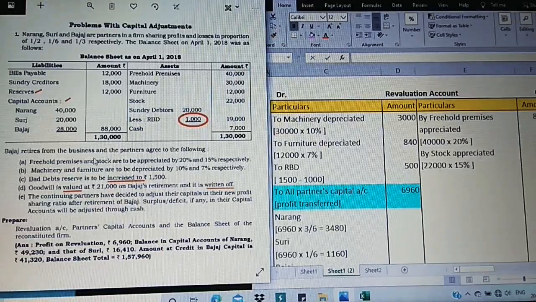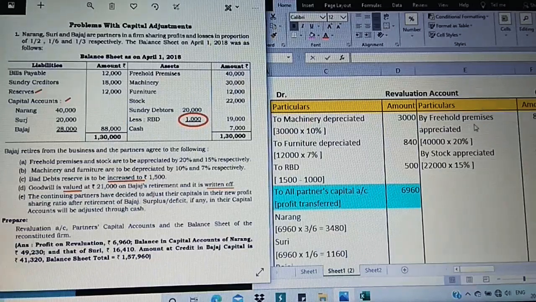Bajaj is getting retired from the business, and the partners agree to the following. Freehold premises and stock are to be appreciated by 20% and 15%. So freehold premises is 20% and stock is 15%. We assume the first is given for the first item and the second for the second item. So this is appreciation. I have taken it on the credit side. Observe it: by freehold premises appreciated, by stock appreciated. This is calculated and shown clearly.